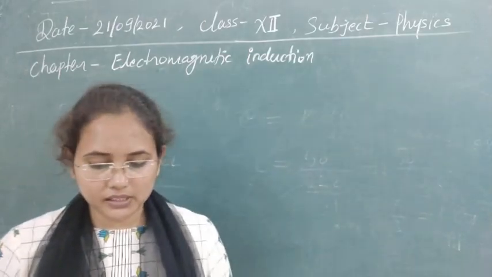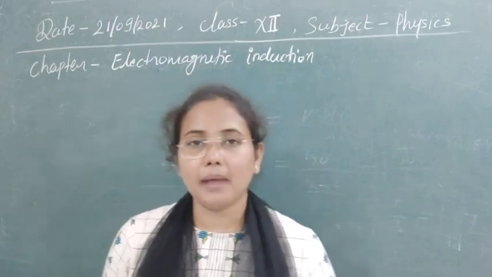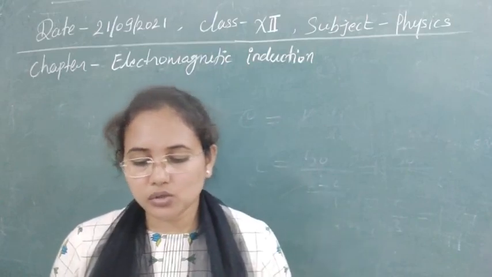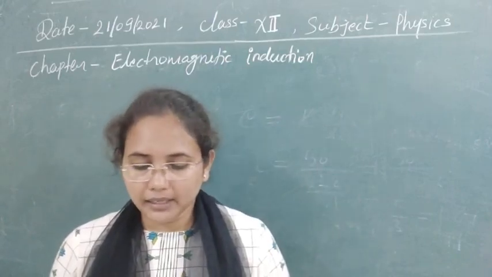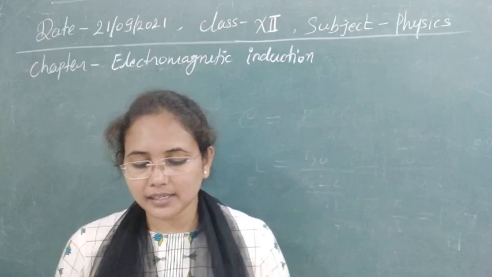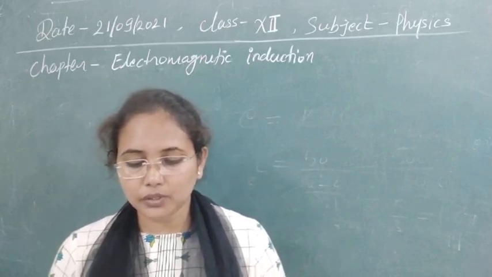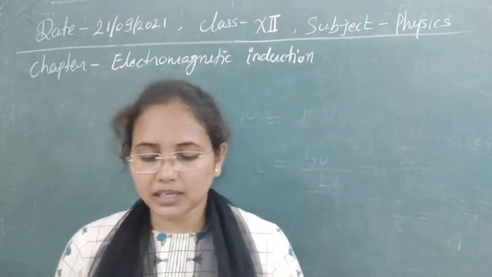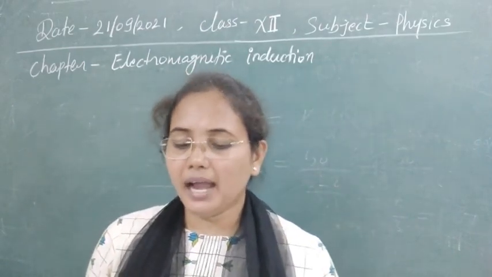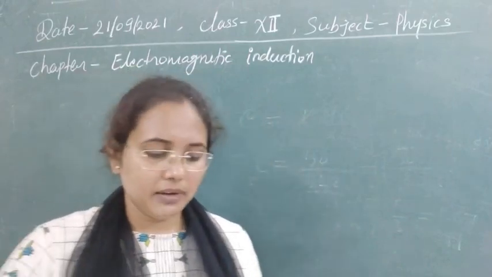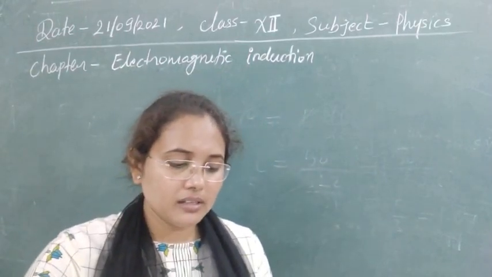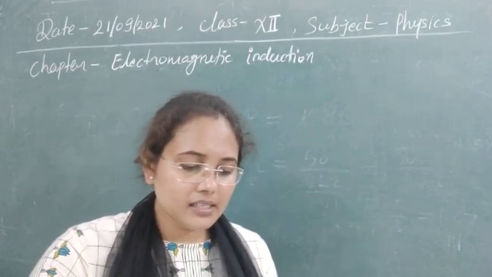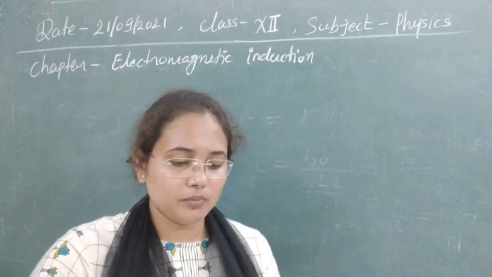So next question is, the north pole of a long bar magnet was pushed slowly into a short solenoid connected to a short galvanometer. The magnet was held stationary for a few seconds with the north pole in the middle of the solenoid and then withdrawn rapidly. So the maximum deflection of the galvanometer was observed when the magnet was: first option, moving towards the solenoid; second, moving into the solenoid; third, at rest inside the solenoid; and moving out of the solenoid.